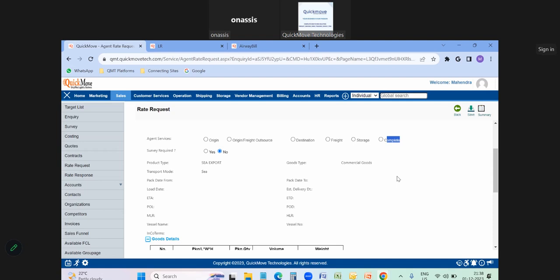And all agent activities, what they are doing, they have to update the details to us. Then we have a customer support team. They will be taking the details and they will be updating in the platform for that. Correct.